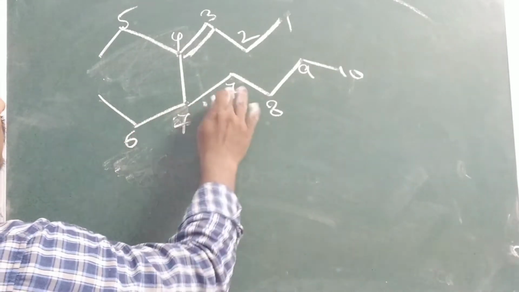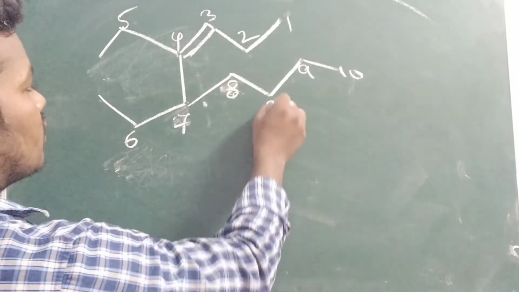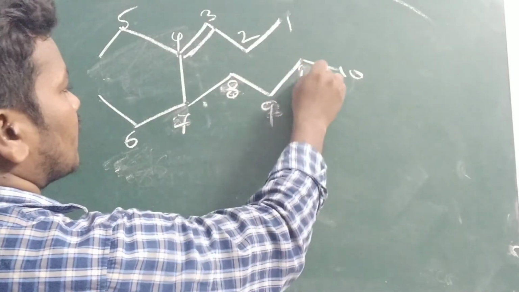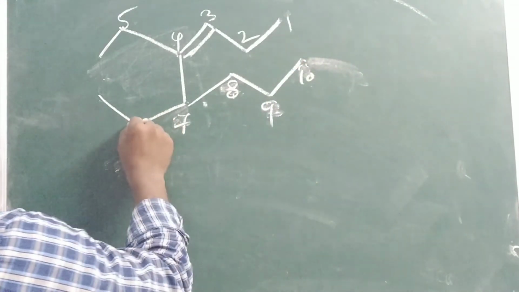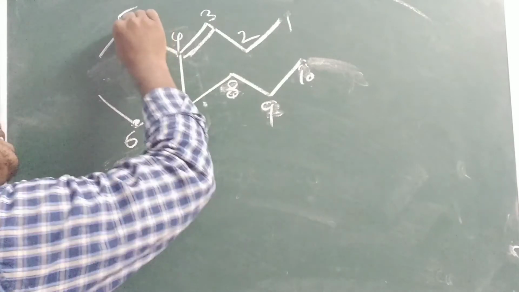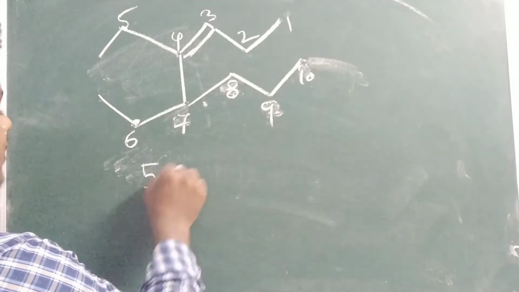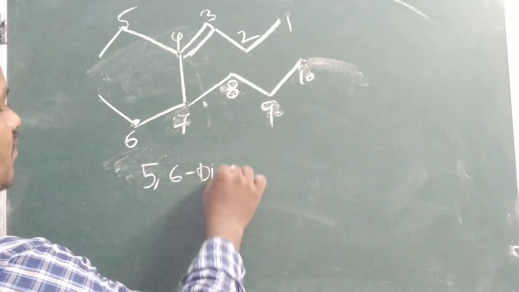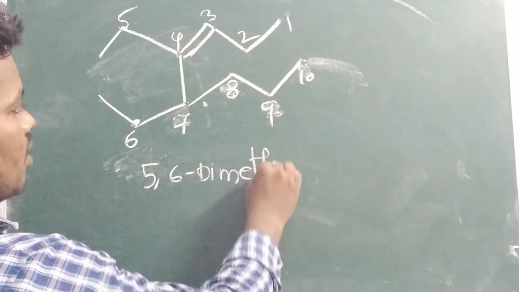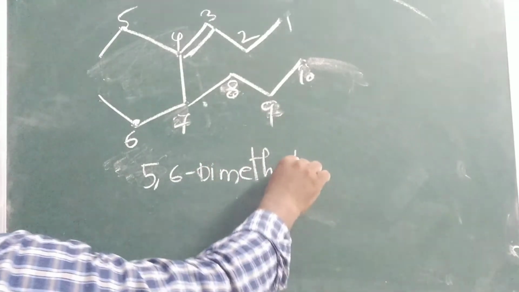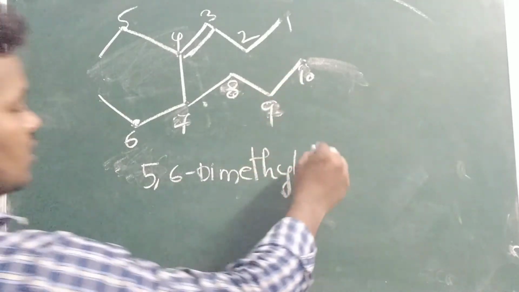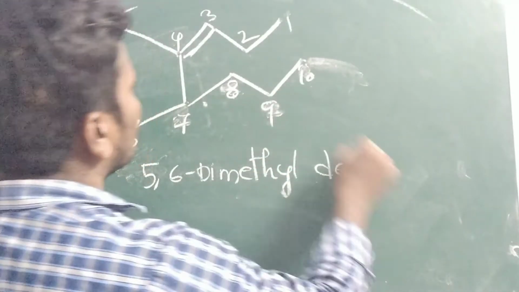Here a methyl group is present, and here also a methyl group is present. So 5,6-dimethyl. Total how many carbons? 10 carbons, so dec.